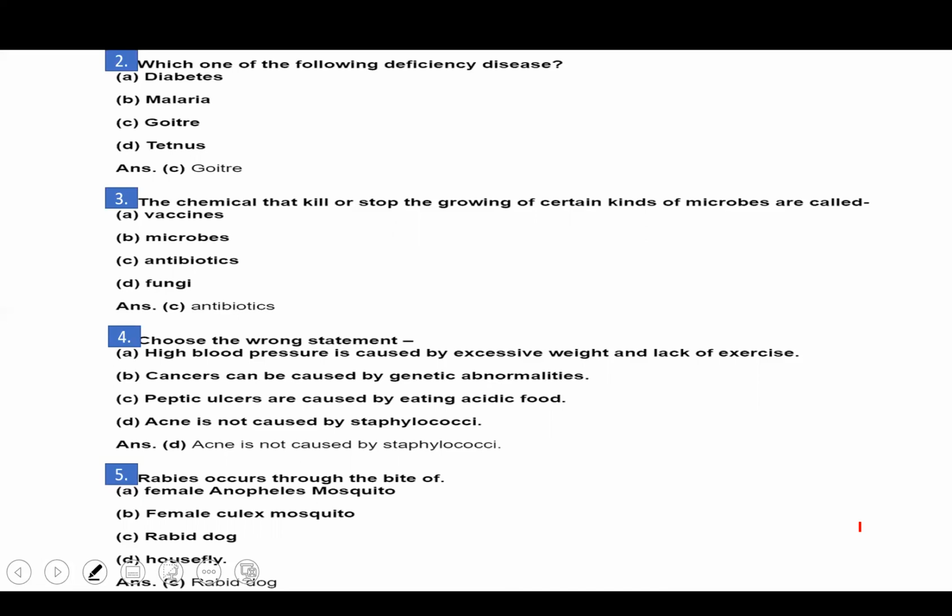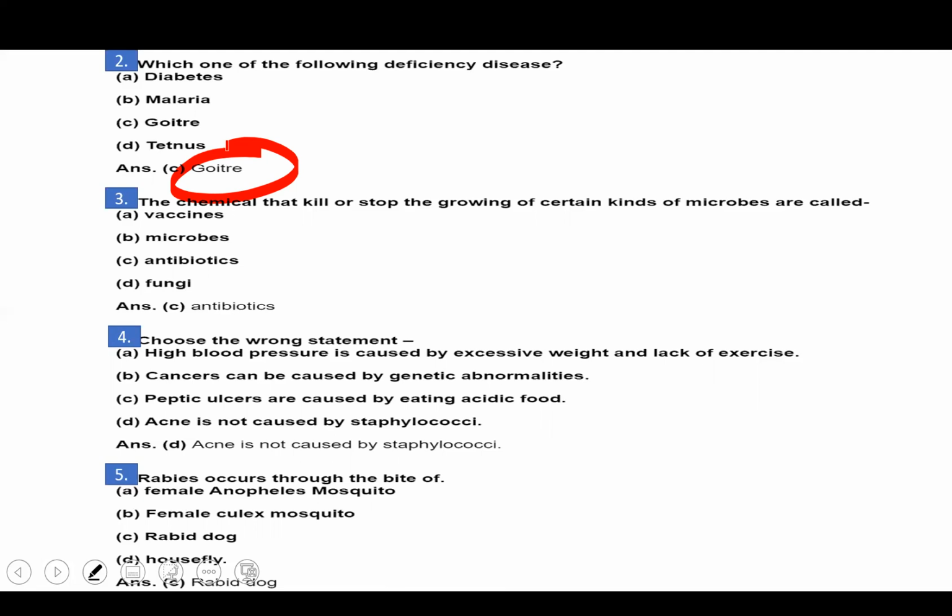Diabetes is because of excess of something, excess of sugar. Malaria is due to the mosquito. Goiter is due to the deficiency of iodine. So it can be the answer, answer C. Actually, what will happen in goiter? There is a swelling of the neck region, or you can say swelling of the thyroid gland.